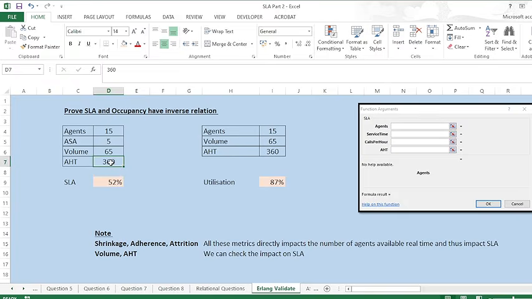Now I'm changing it to 370, and my service level gets reduced. So both volume and AST have an inverse relation. The moment we increase volume or AST, my service level will get reduced. This is how you can show in interviews the impact of these two metrics on service level. I hope this is clear also.